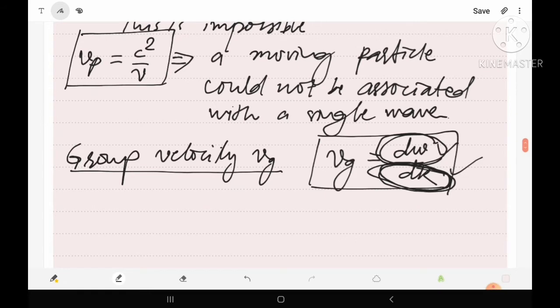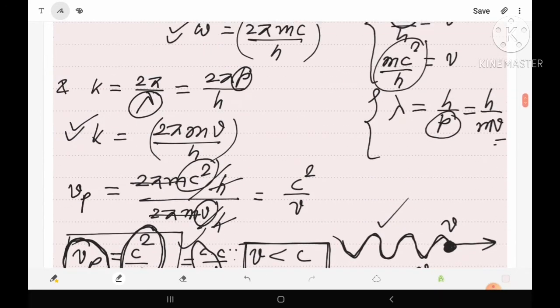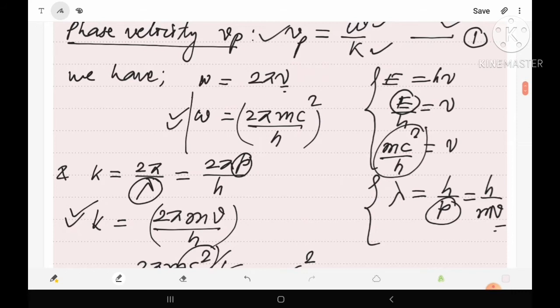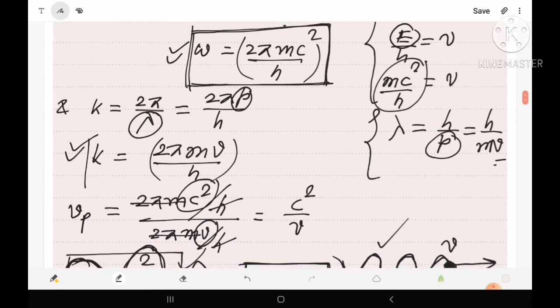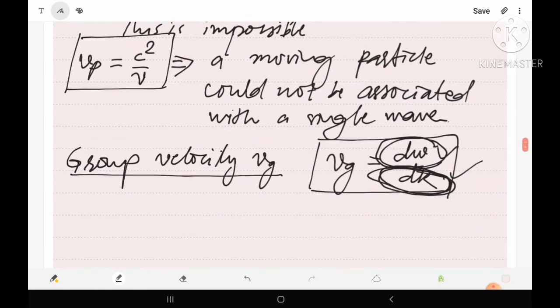So we have the value of omega and the value of k. Omega is equal to 2 pi m c square upon h, and the value of k is 2 pi mv upon h. Now let's rewrite the values of omega and k.